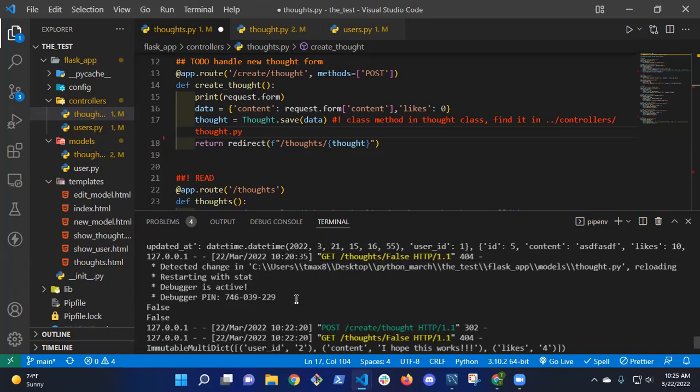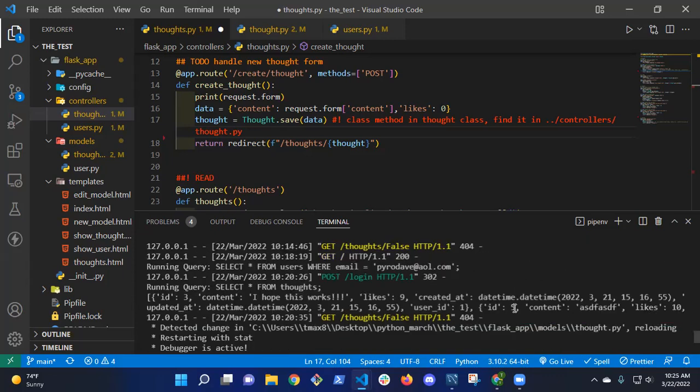One above it? Yeah, so right there, it's showing 2 thoughts. So it has one with user ID 1 and then one with 5. Because you didn't do ASDF, right? Right. I hope this works. So this print is coming from somewhere else.